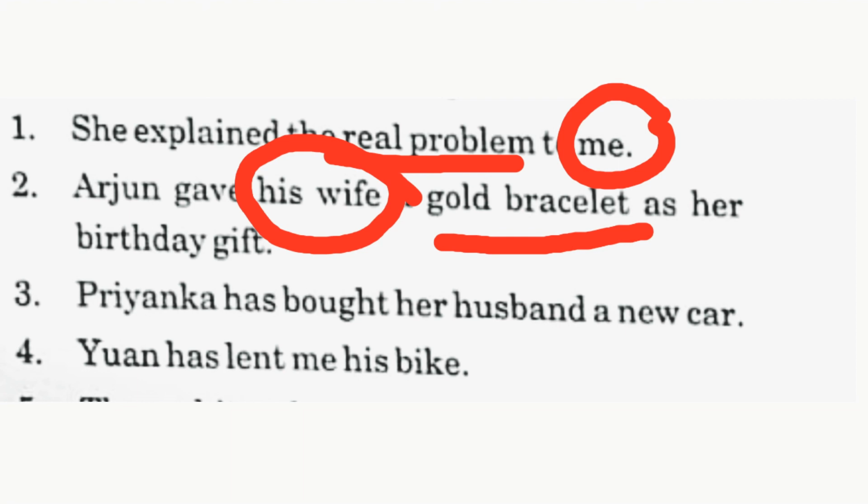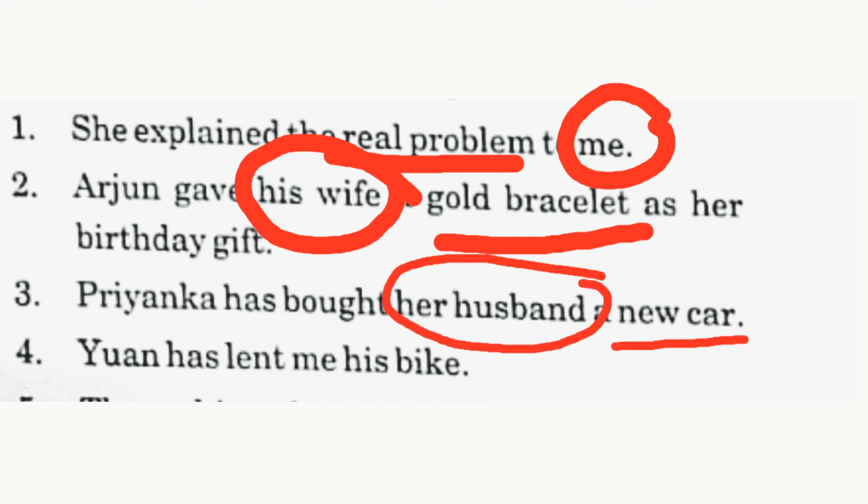Third sentence, Priyanka has bought her husband a new car. So, what has been bought? A car. So, a new car is direct object and to whom? Her husband. So, her husband is indirect. So, underline new car and circle her husband. The next sentence, Yuan has lent me his bike. Yuan lent what? Bike. So his bike is direct object and me is indirect object.